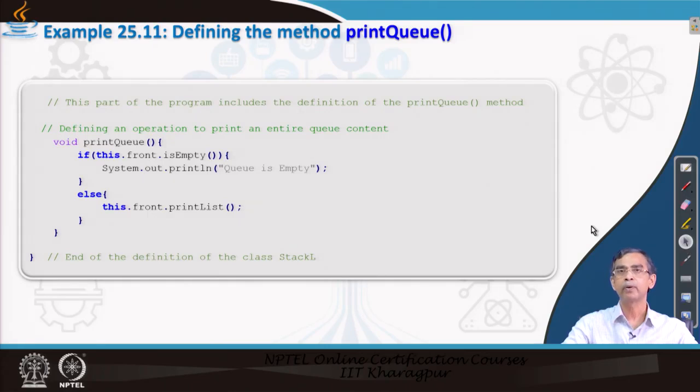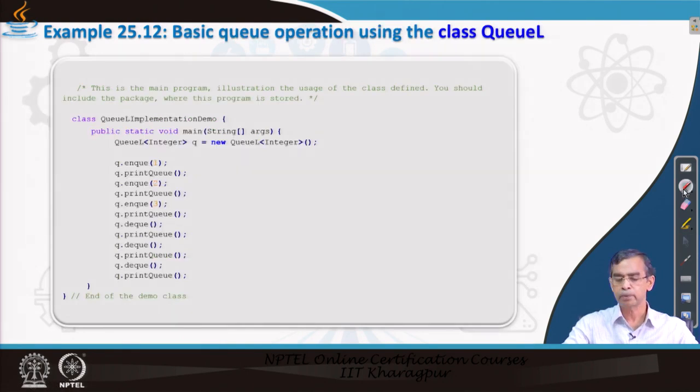So, we have done all 4 methods and added them one by one into QL, the generic class implementation for the queue structure, in this case using linked list. Now we are ready to have a master program. Here we are declaring a queue using our QL class, and this is an integer queue, that means we want to store integers. This completes your declaration of a queue. The queue is ready, and like earlier we can perform different insertions and deletions in any order.